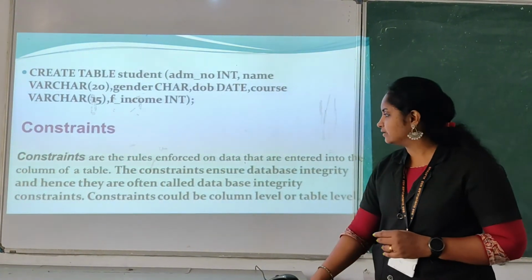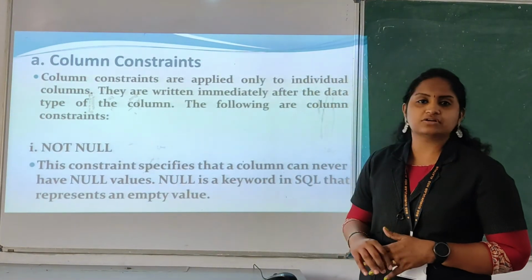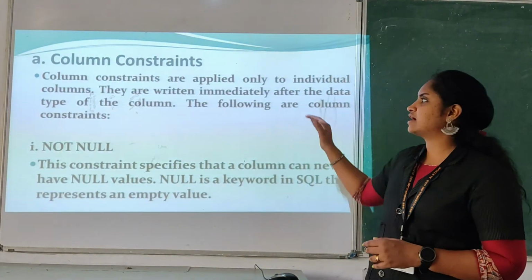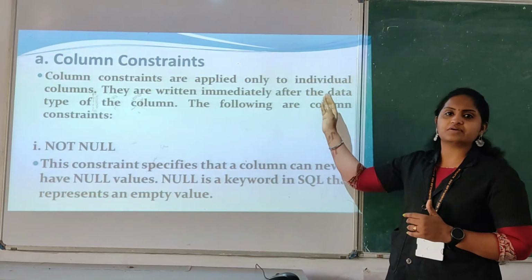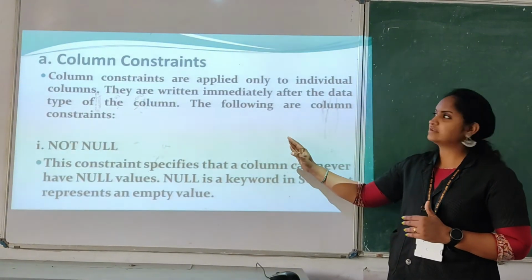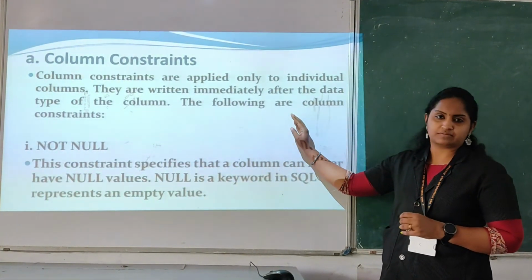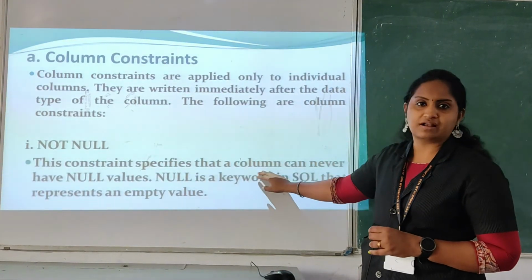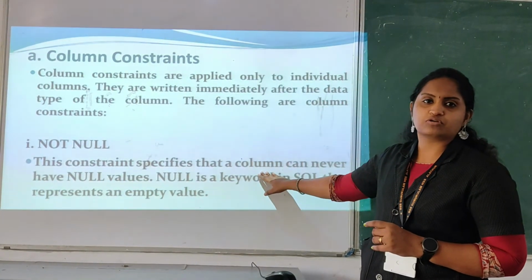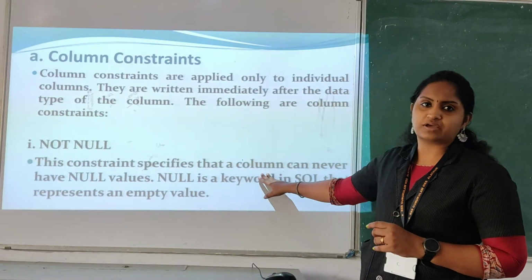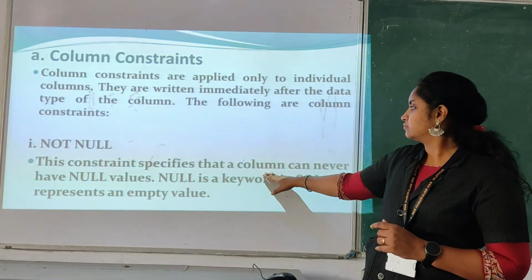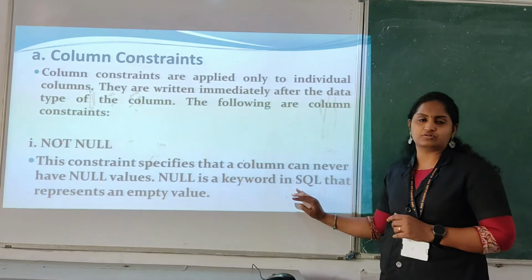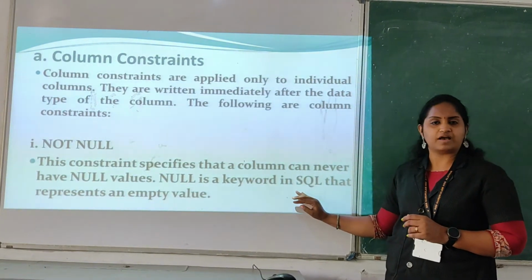Clear? Next, what are column constraints? The rules or conditions we apply to an individual column in a table are known as column constraints. The first one is not null. That means you don't want to allow the null value. The column should contain some values. That is the not null constraint.